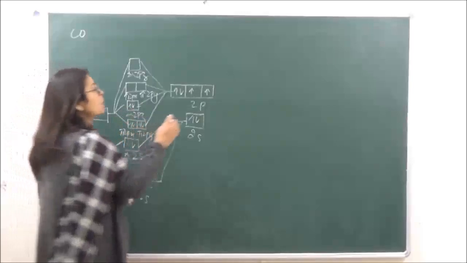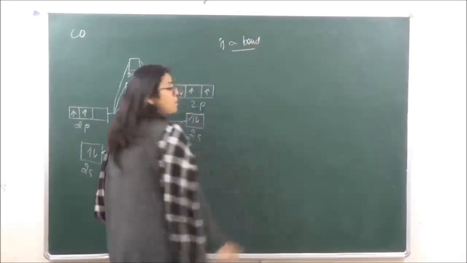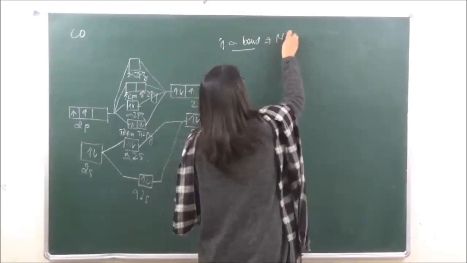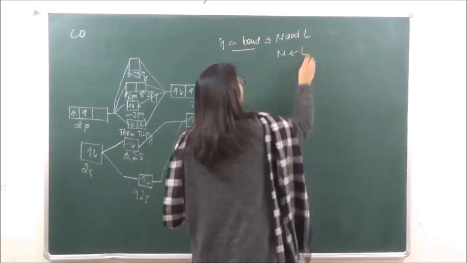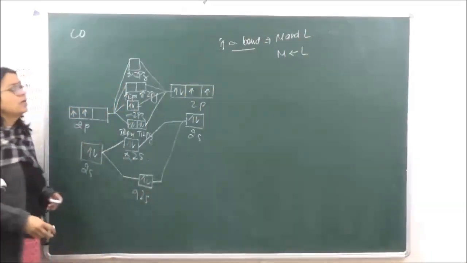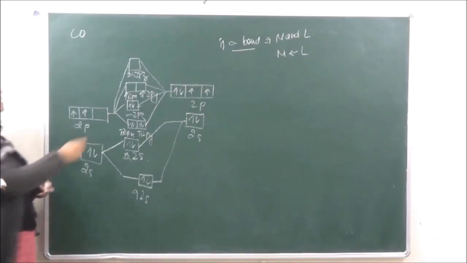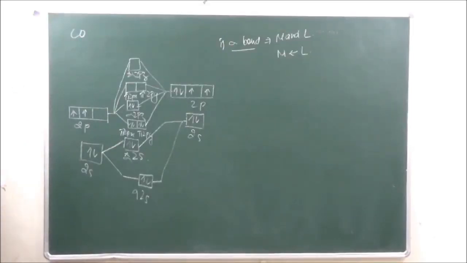So there are two types of bonds which are formed over here. The first one is the sigma bond, right? This sigma bond is going to be formed between the metal and the ligand. That means the ligand is going to give electrons to the metal, which is a normal kind of bond, generally the dative bond. The ligand is giving electrons to the empty orbitals over here, so that is going to be one bond which is formed, right? So you can write down in the first point, there is a donation of lone pair of electrons